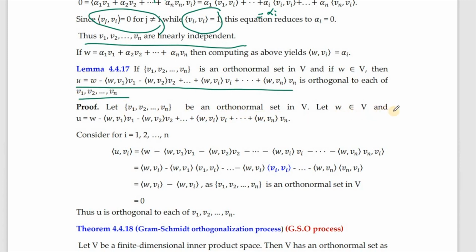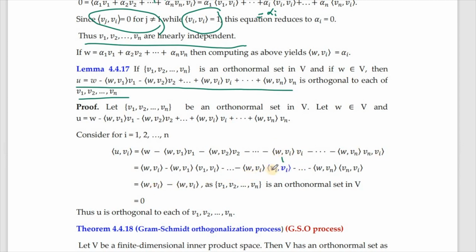So let v1 etc. vn be an orthonormal set and w belong to capital V be such that u is written as this, for any u. Our job is to show that u is orthogonal to each of these. So that means inner product u with vi we shall consider. So we replace u by the representation given here. So with vi, only vi with vi will have value, otherwise it is 0. This is a scalar, it will come out as such, no conjugate. So vi with vi only will give you 1.